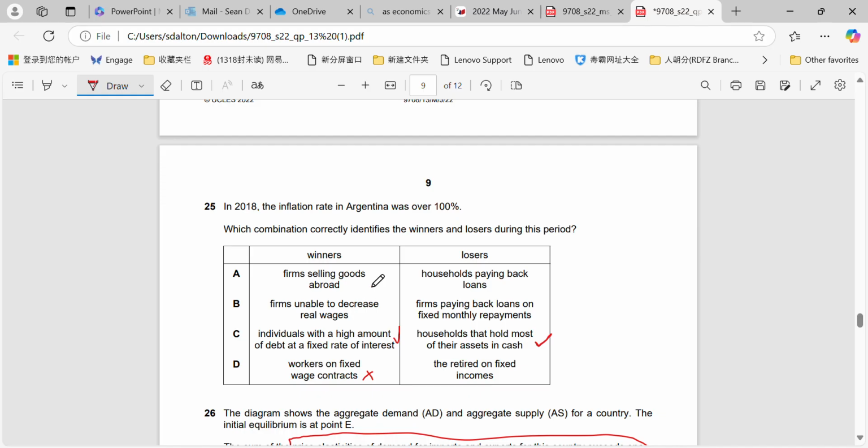Firms selling goods abroad are definitely not a winner because the prices have doubled, which makes them extremely less competitive compared to other countries. And firms paying back loans on fixed monthly repayments, they would not be a loser, they would actually be a winner. Because again, same thing as individuals. They've got a fixed monthly repayment, they're paying back less in real terms than what the value of money is now because inflation has risen so rapidly.